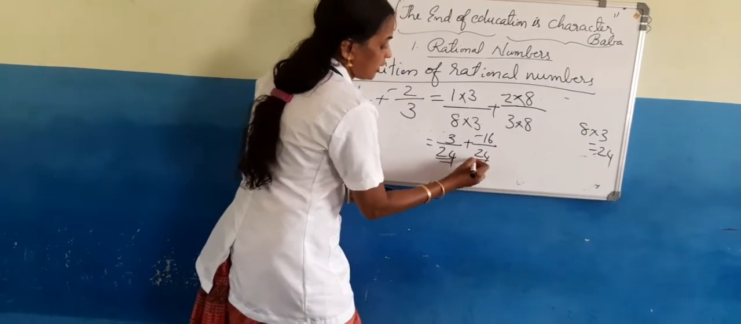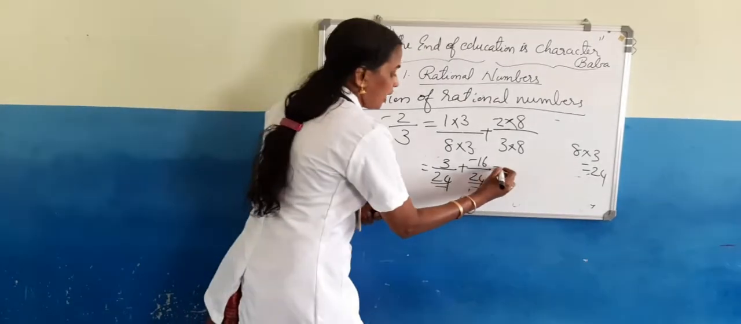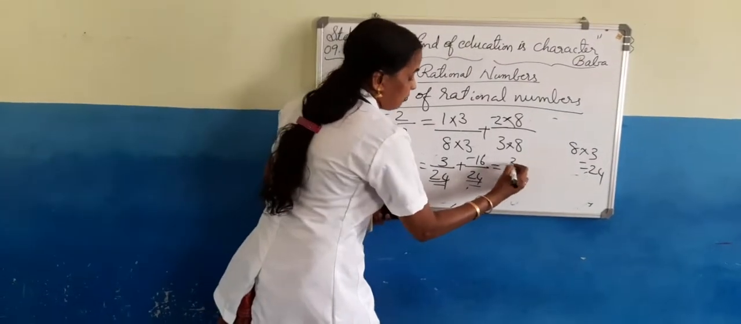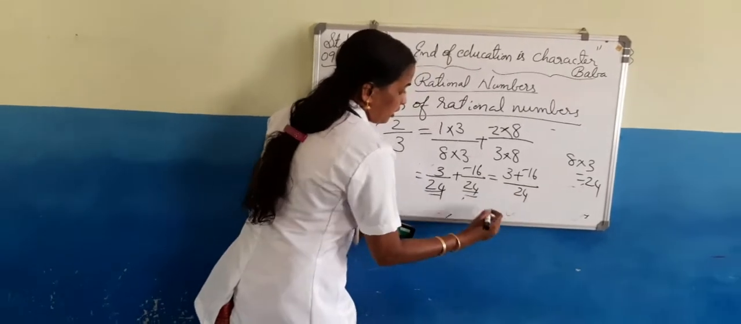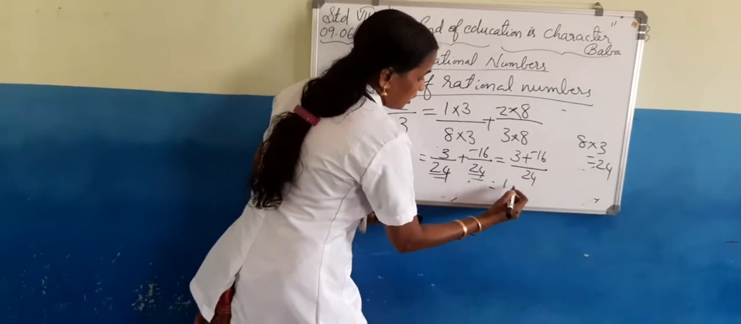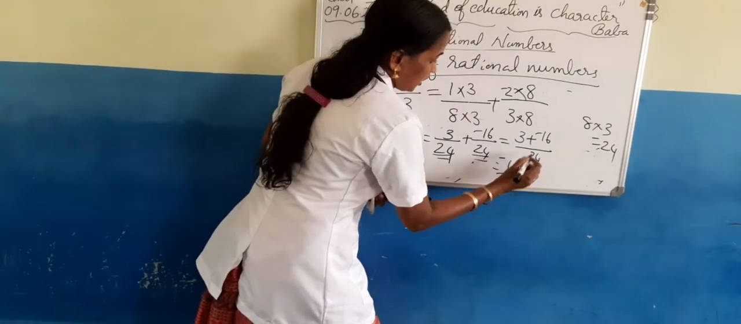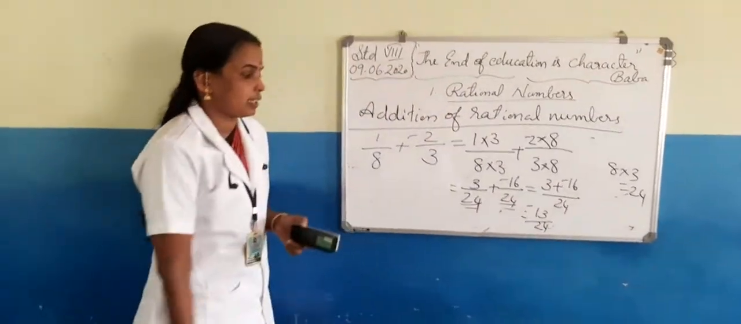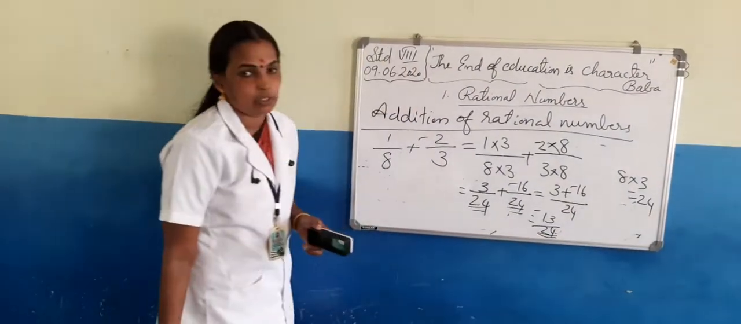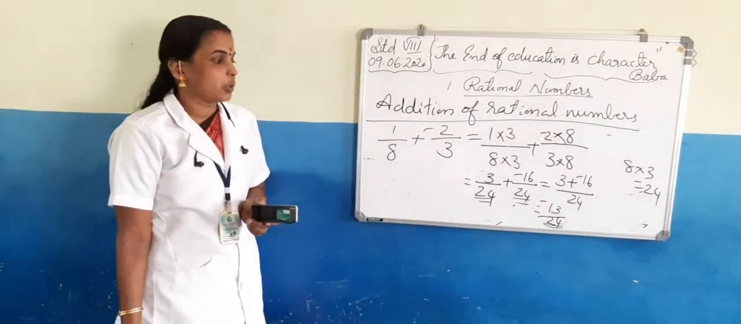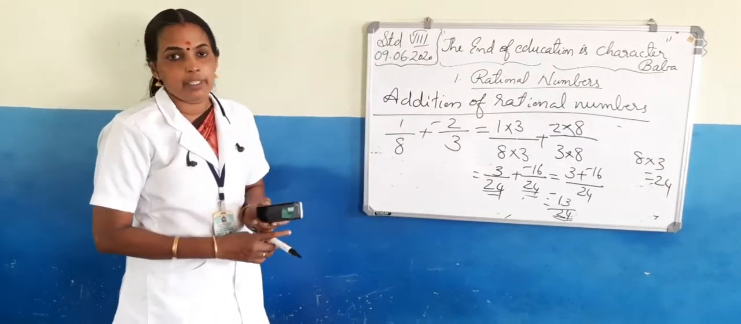Now the denominators became the same. Now we can add the numerators: 3 plus negative 16 by 24. It's equal to 13 by 24. Negative 13, because the bigger one's sign is negative. So the sum is negative 13 by 24. This is the way to add two or more rational numbers.